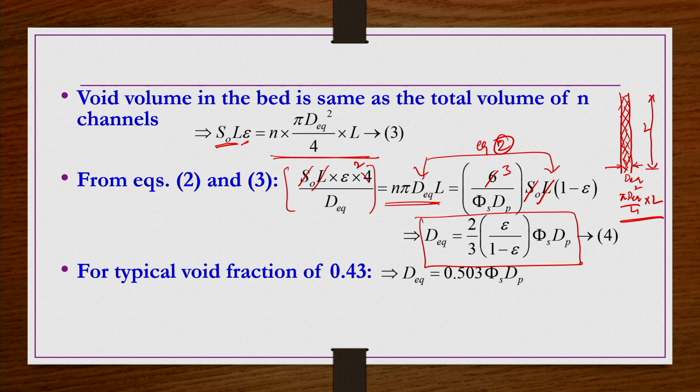So, what does it mean? If the packing is done using a spherical particle, then the equivalent diameter which is required for the capillary, so that n such capillaries can form a bed having equal characteristics as the true bed that we have taken, is half of the diameter of the sphere. If the voidage is 0.43 and the packing is done by spherical particles, then the equivalent diameter is half of the diameter of the spherical particle.